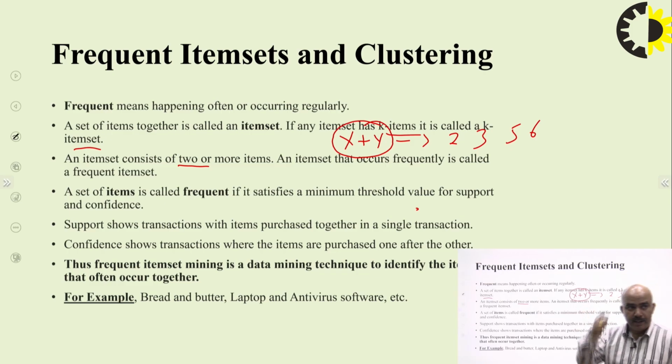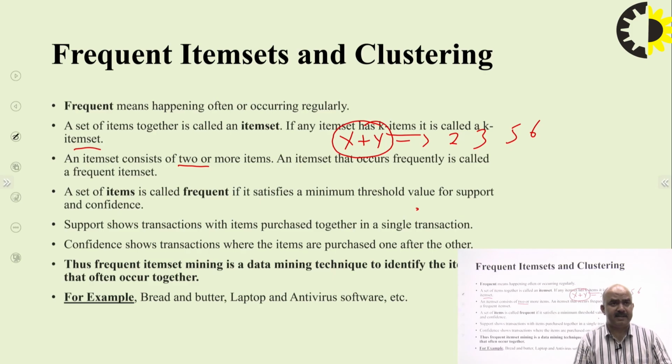In order to identify how many frequent item sets there are, we have to check whether the support is there and whether the confidence is there. Then we can say that the items are being purchased together. For that, we will use the Apriori algorithm.